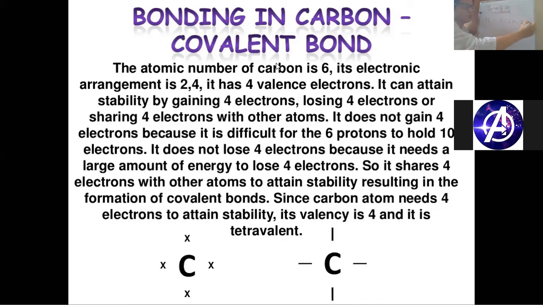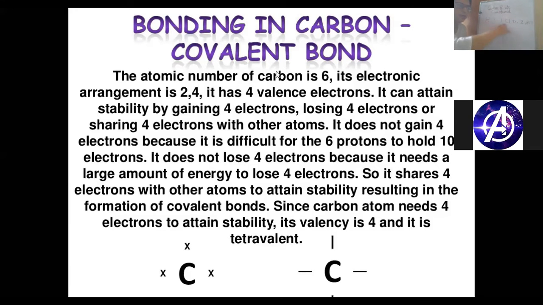It will be 2, 8, 7 electrons in its last shell. Now, once hydrogen and chlorine react with each other, what will they tend to do? Because if hydrogen loses its 1 electron, it will lose its identity also. And hydrogen does not have the ability to accept an electron. Then how will they tend to do it? They will tend to share the electron, because chlorine is just short of 1 electron to achieve stability.